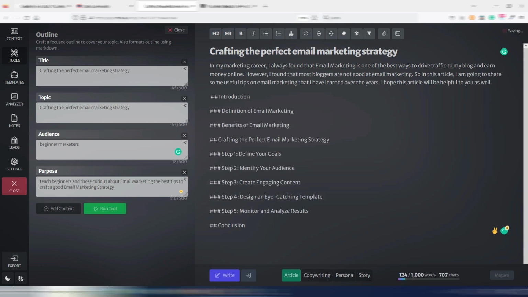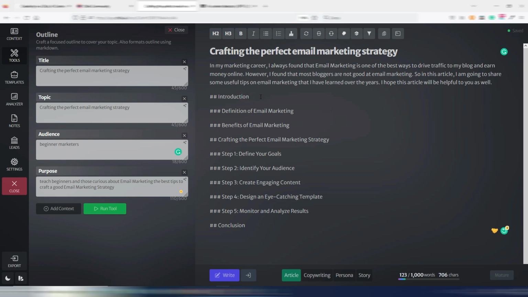Perfect, as you can see, introduction, definition of email marketing, benefits of email marketing, crafting the perfect email marketing strategy, define your goals, identify your audience, create engaging content, design an eye-catching template, monitor and analyze results. And as you can see, you also have Markdown here.